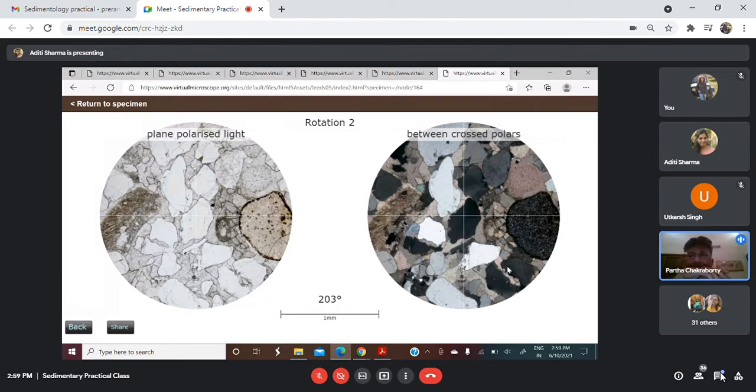Is there any question? Any student has any problem? They can ask. In the slide, both towards extreme right and extreme left, on both sides there are rock fragments. So the left one is